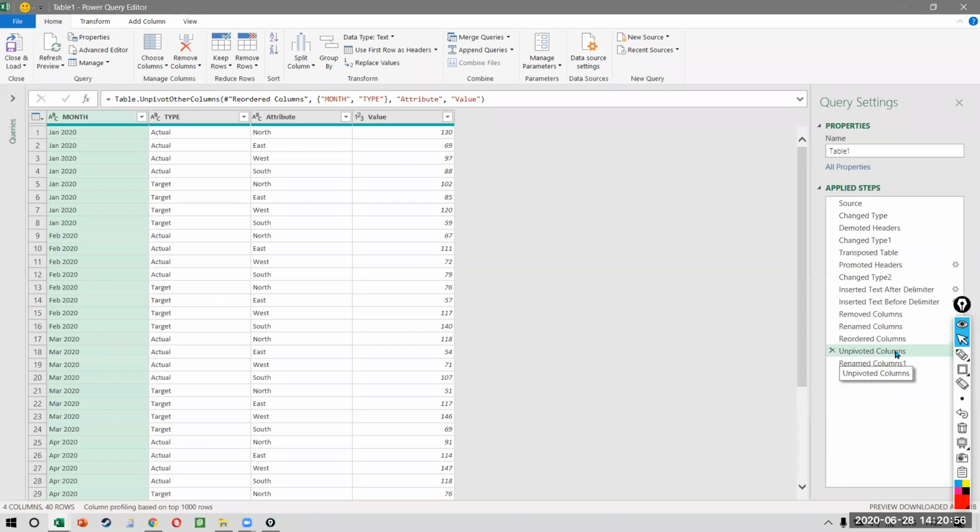The funniest thing, if any of you have worked on Tableau, Tableau has a function called pivot. And it's the strangest thing because what pivot actually does is it creates an unpivot. But I don't know for what reason they've called it a pivot. It's just so confusing. It's so irritating. But that's just how it is, right?